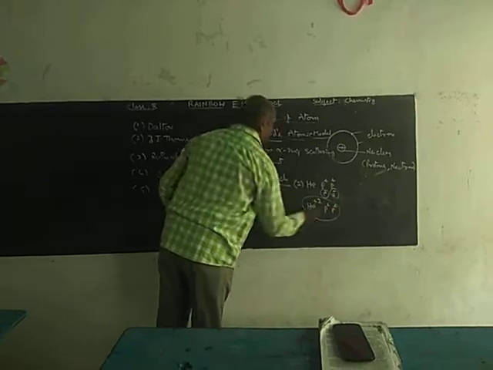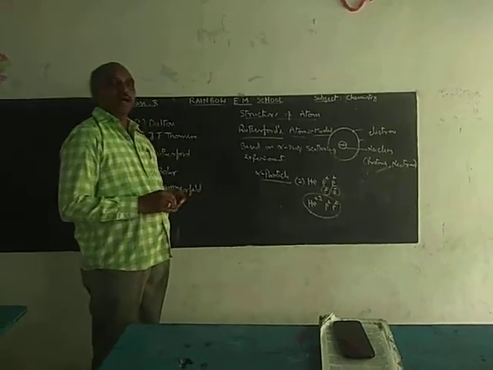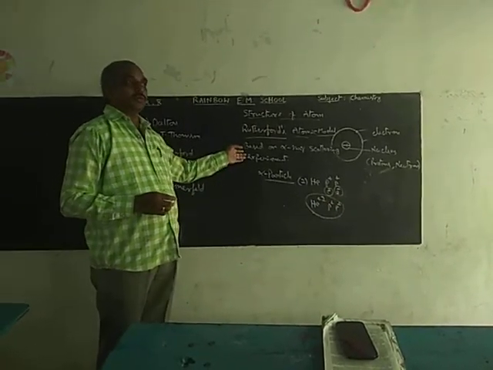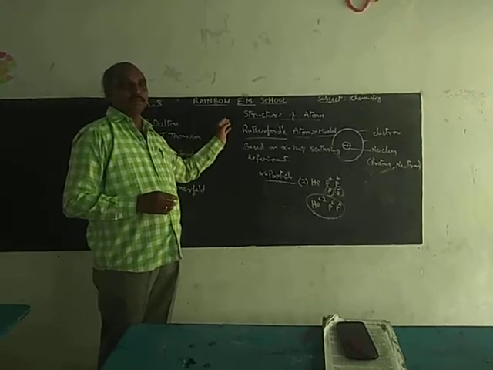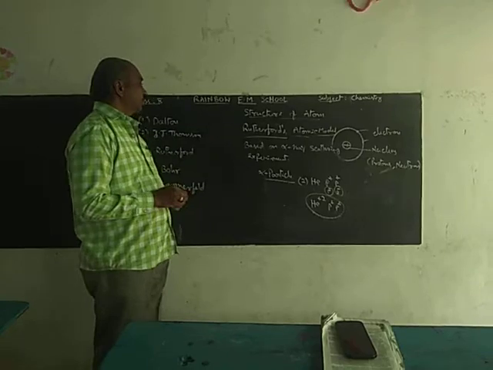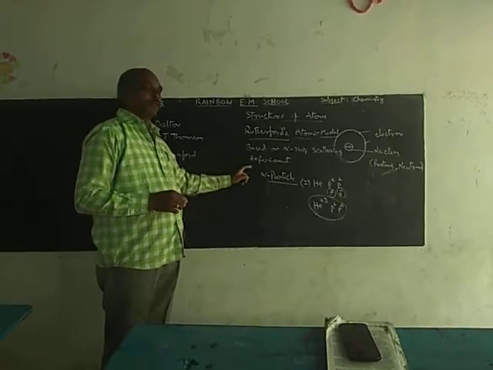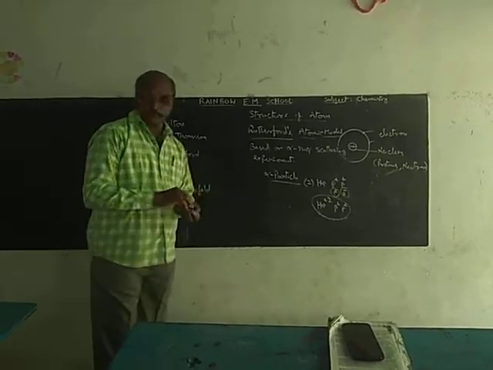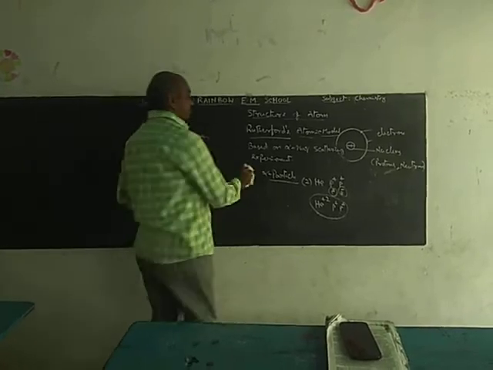This is the alpha particle. Alpha particle means if 2 electrons are removed from the helium atom, the resultant entity is called an alpha particle. Based on this, by using these alpha particles, he conducted an experiment. What is that experiment?